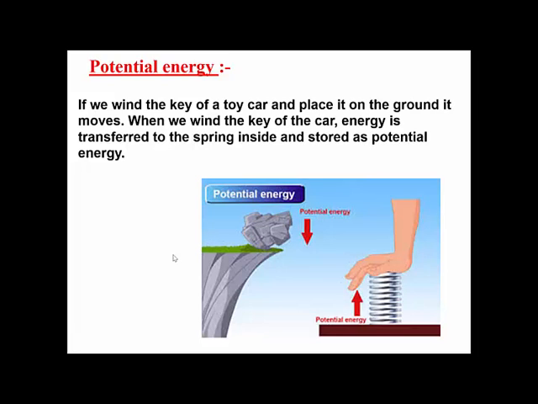It will have some potential energy, isn't it? So that's why this is the example of potential energy. The body has some mass, so m, plus the body has gained some height, so height is also a factor. Here speed is not the factor, but height is a factor, isn't it? That's why the formula for potential energy is mgh: mass multiplied by acceleration due to gravity multiplied by height. So this is the formula for potential energy.